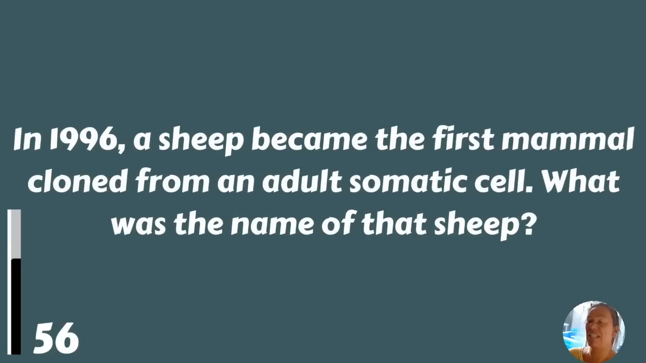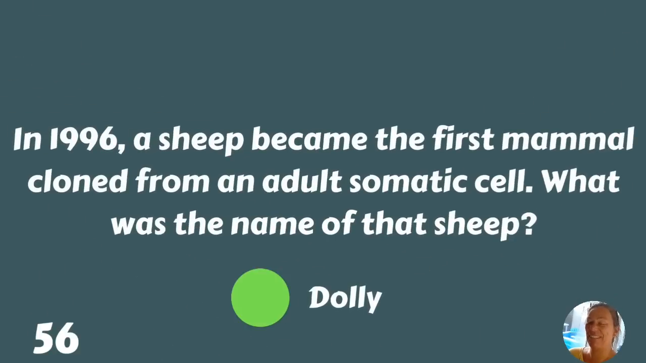In 1996, a sheep became the first mammal cloned from an adult somatic cell. What was the name of that sheep? It was Dolly the sheep. Do you remember?